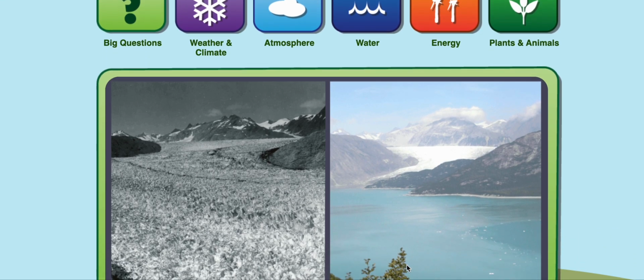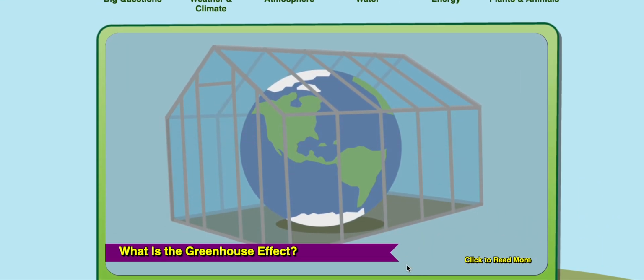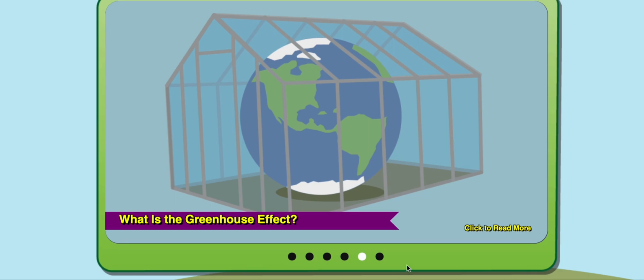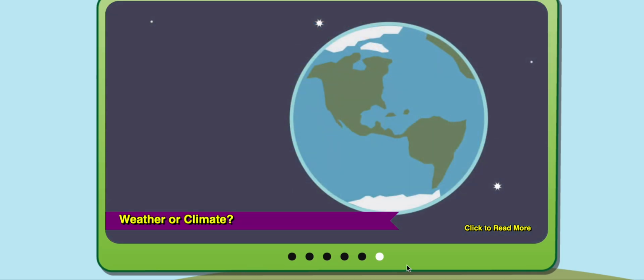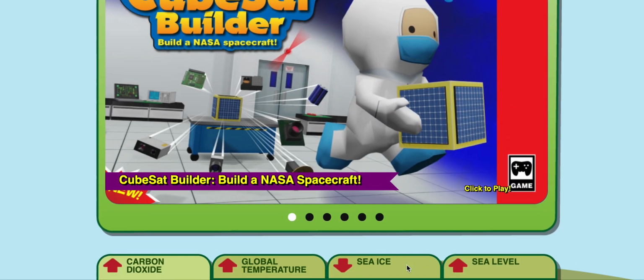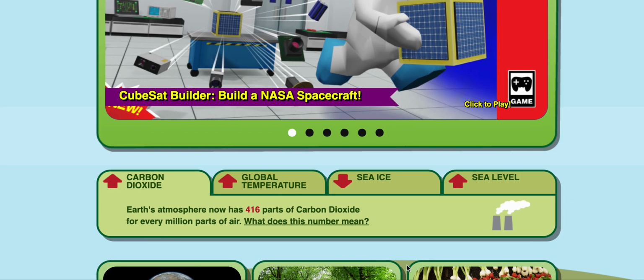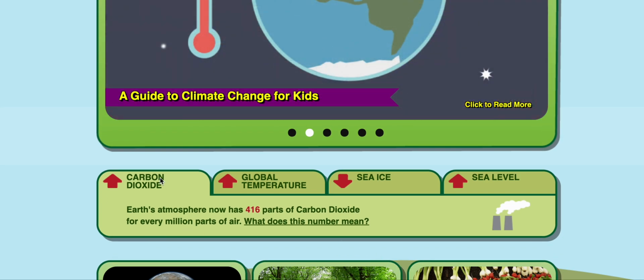Together at some of the evidence for global warming and climate change. So we've talked about the greenhouse effect. We've talked about the difference between weather and climate. And we've talked about carbon dioxide. So your first question, number 1, asked you about carbon dioxide.